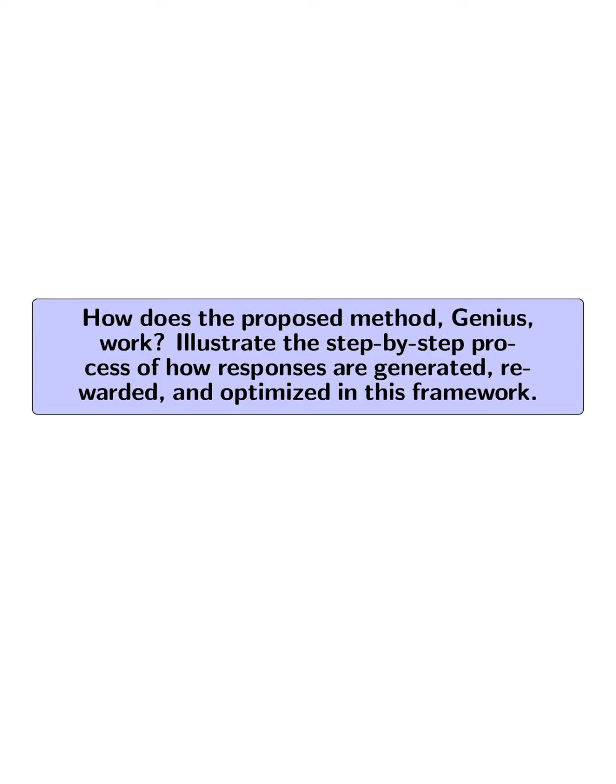How does the proposed method, Genius, work? Illustrate the step-by-step process of how responses are generated, rewarded, and optimized in this framework.